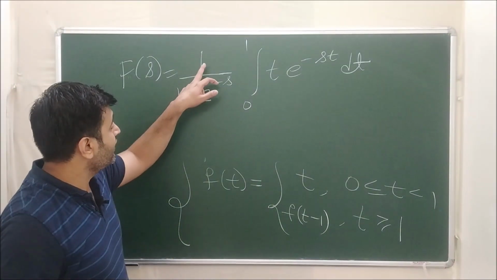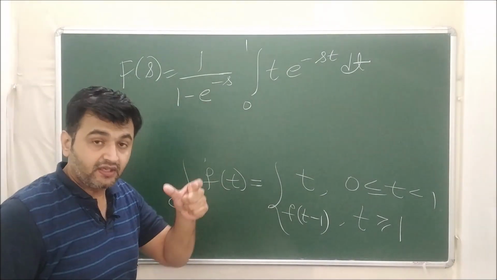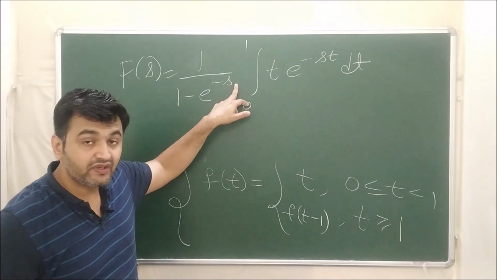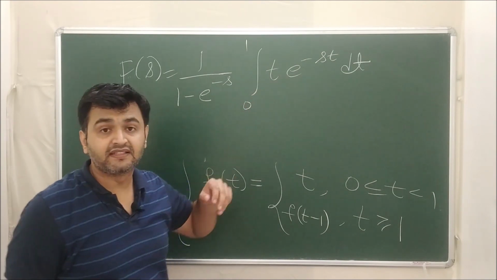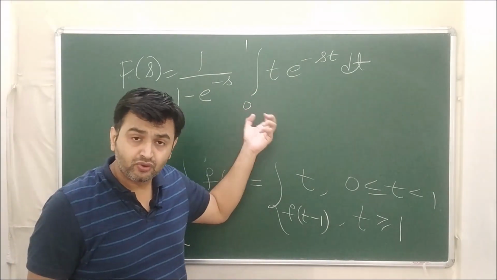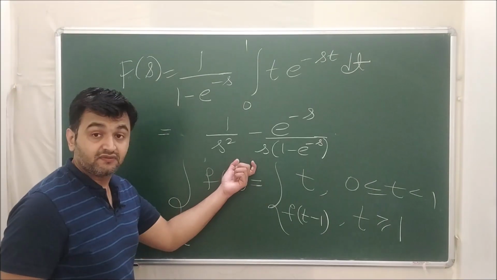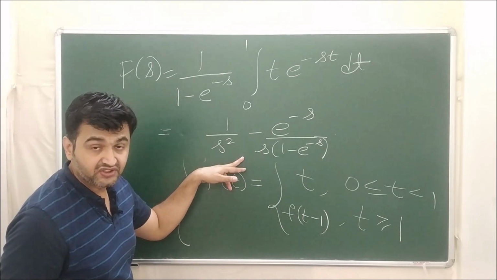So what was the formula? 1 upon 1 minus e raised to minus sp. Now what is the period over here? After one interval, it keeps on repeating. So therefore your p is 1. So here it will be 1 and here it will be 1. Here your function is e raised to minus sp. Now this is the simple product rule. So if you apply the simple product rule, this is what you should get as an answer. Please verify this and let me know if my calculations are incorrect.